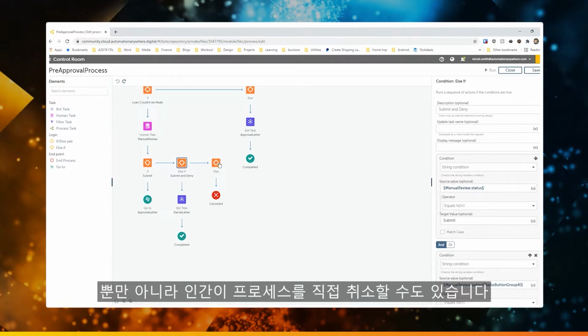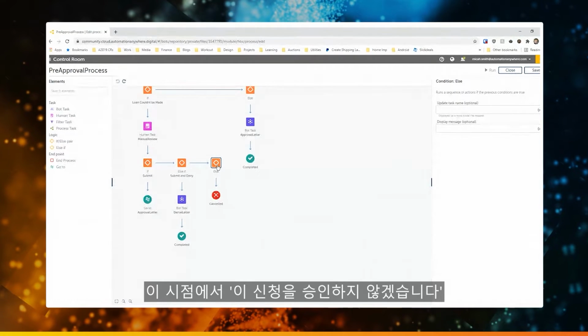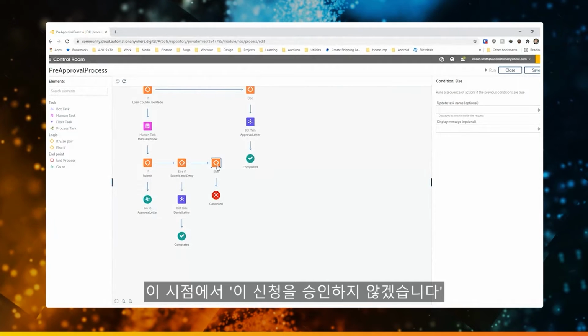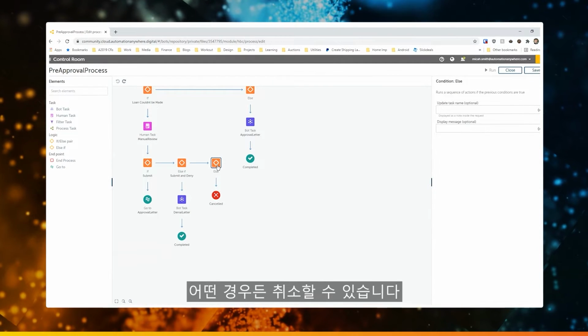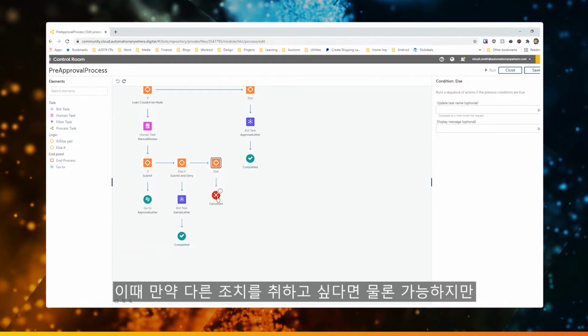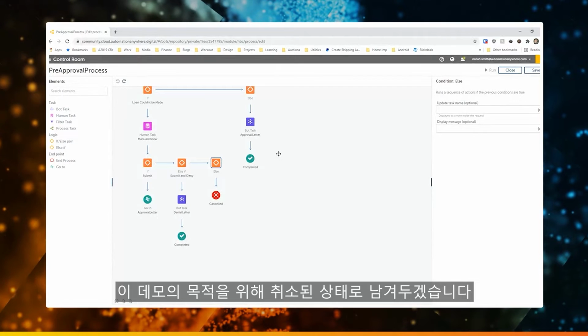And then finally, the human can actually cancel a process, and they would at this point say, hey, I'm not taking this one. Maybe the customer decided they don't want to do this anymore. Whatever the case, we could cancel it out. If we wanted to take other action at that point, we could. But for the purposes of this demo, we're just going to leave it at a canceled state.